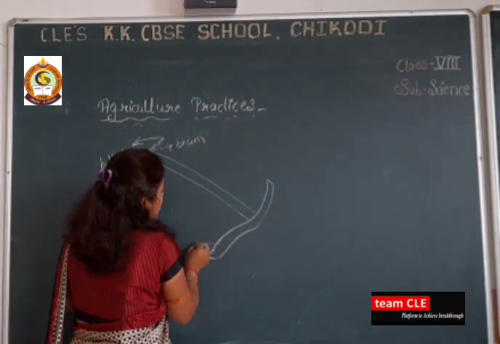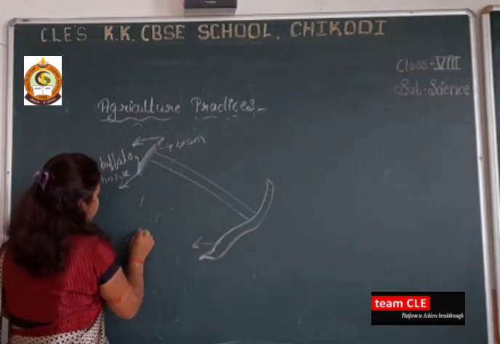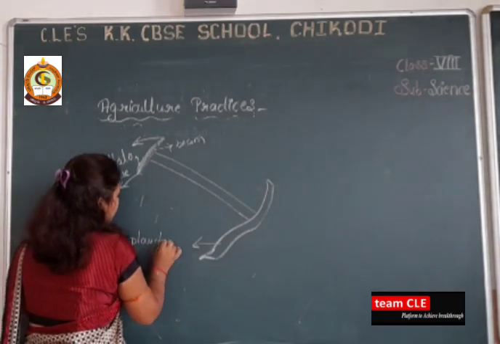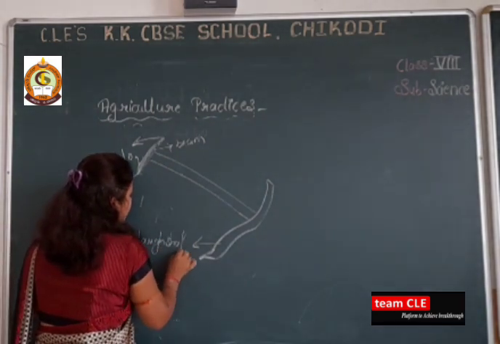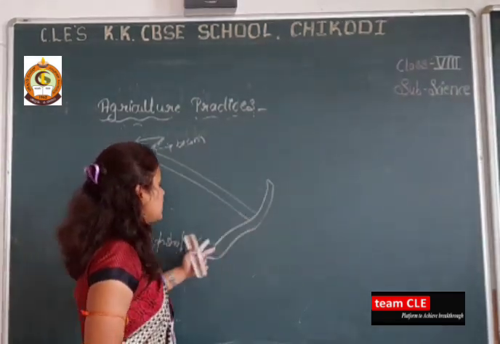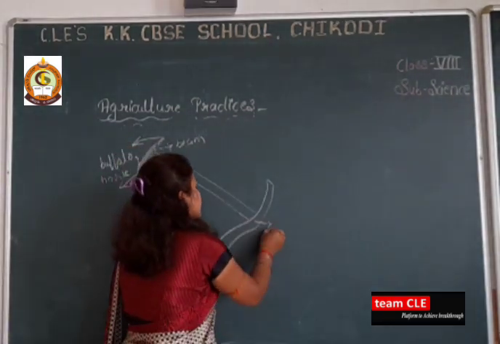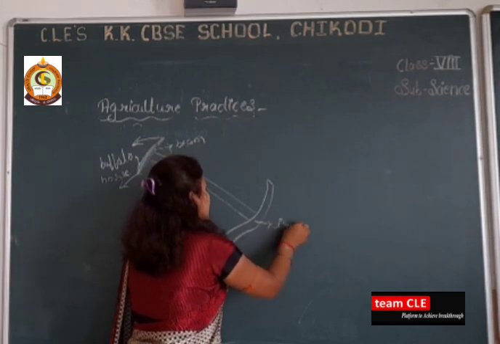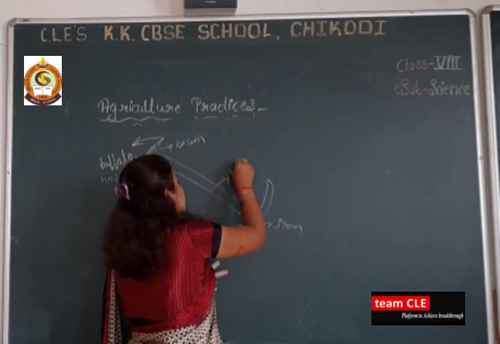Here this is the plough shaft. This part is made up of iron and this is made up of wood.